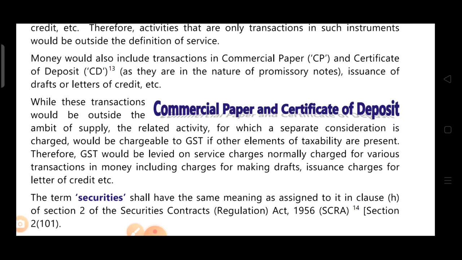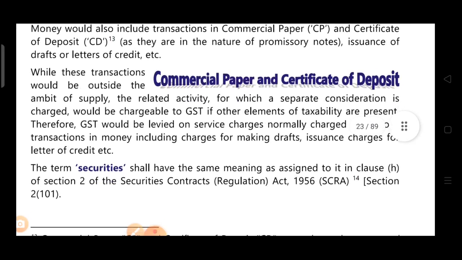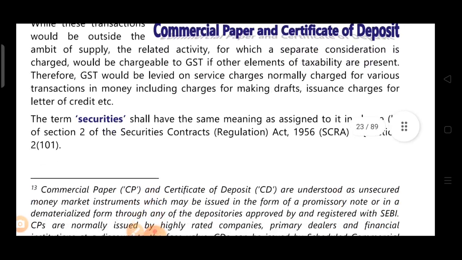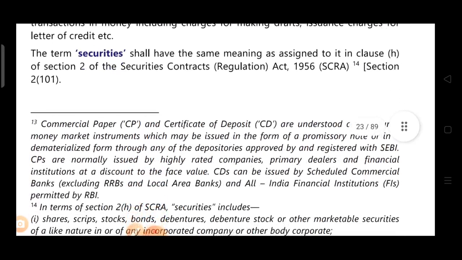So the service charges, therefore the term security shall have the same meaning as assigned to it in clause H of section 2 of the Securities Contract Act 1956, SECRA, section 2 subsection 101. So it means that securities, as defined in this act, will have the same meaning.